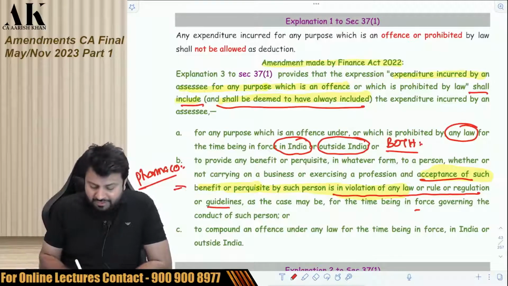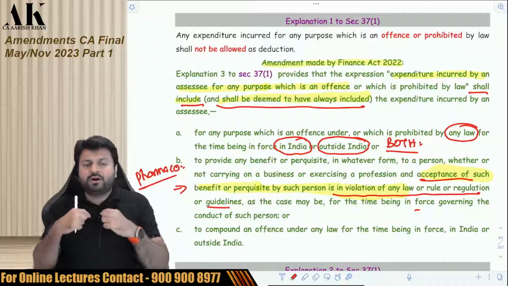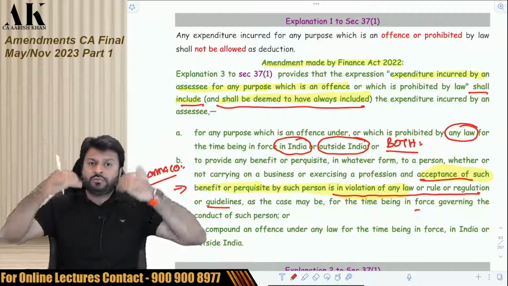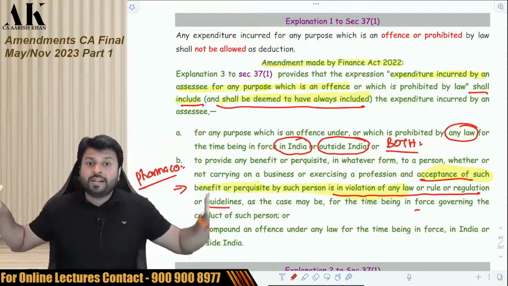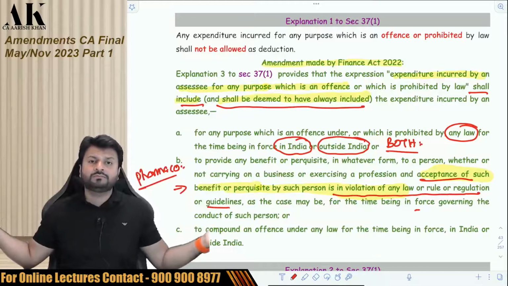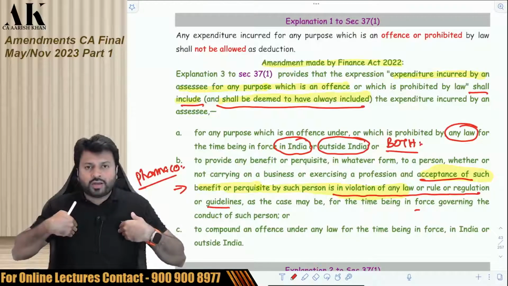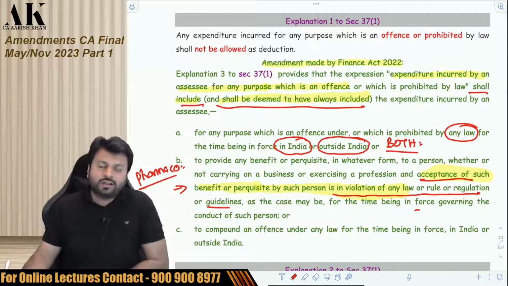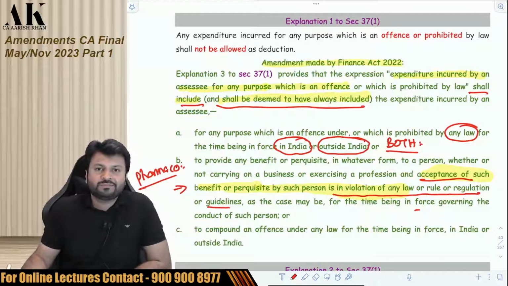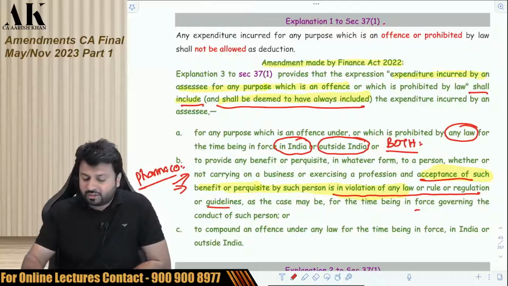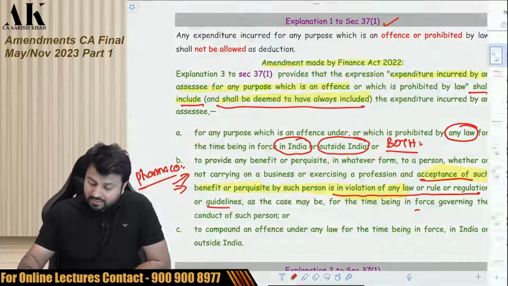So what this point number B wants to say, if you give any benefit or perquisite to anybody, and if acceptance of that benefit or perquisite by the other person is prohibited by law, it's violation of law, then that benefit or perquisite which you are giving out of your pocket will not be allowed to you as a deduction. So this is the second amendment made by the Finance Act 2022 in explanation 1 to 37.1. Okay. Now the third one.